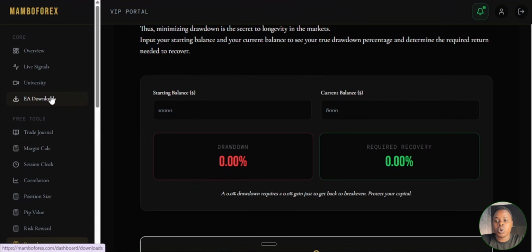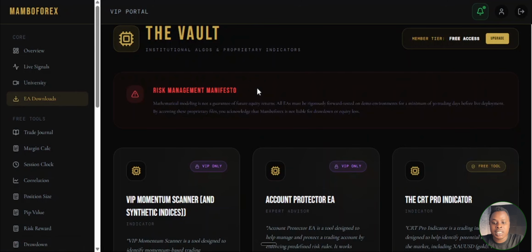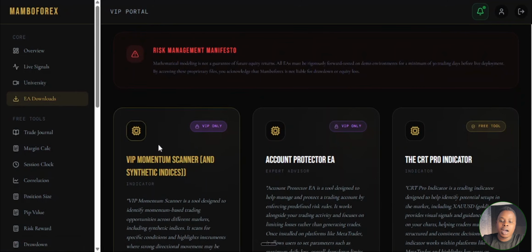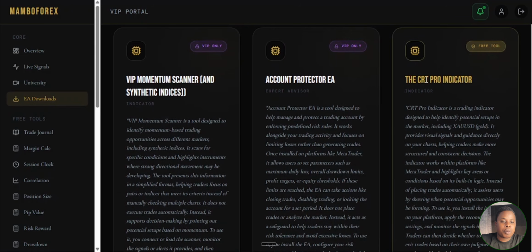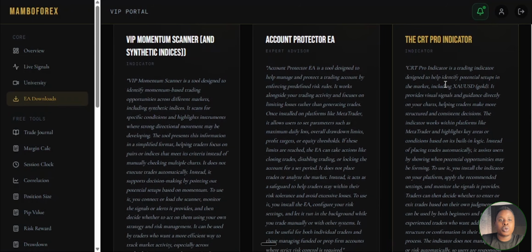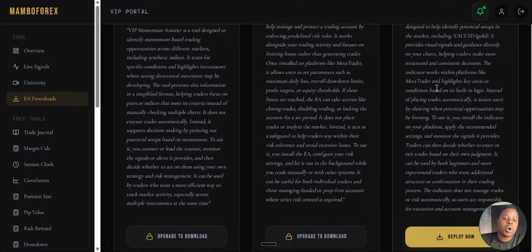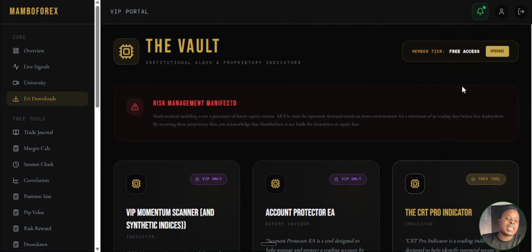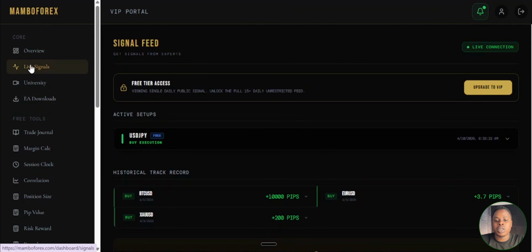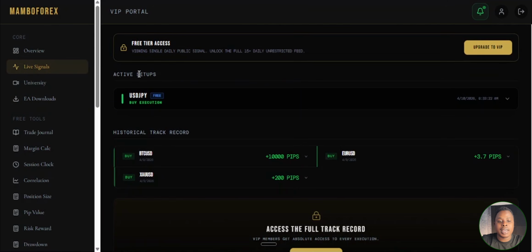You're also going to get a lot of other free tools that we have created. For example, we have the momentum scanner, we have the account protector EA, we have the CRT Pro indicator. I'm going to do a video right after this to show you how this CRT indicator works. This is an indicator that you can use to spot CRT automatically so that you can just look at it and place your trades, right? So almost all of the things that you are going to get here are going to be free. Also, we are going to have active setups, right?